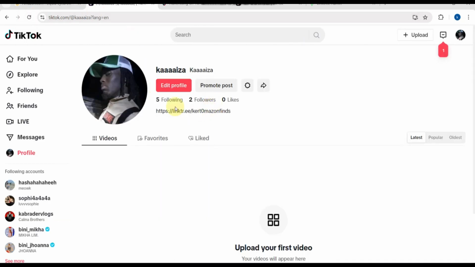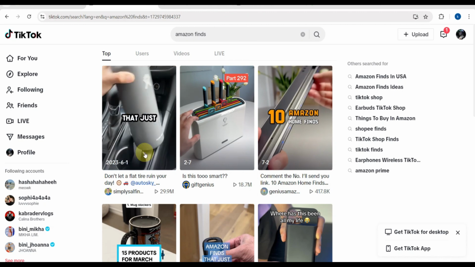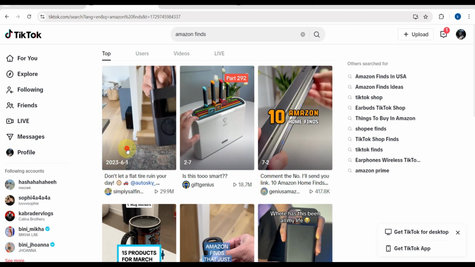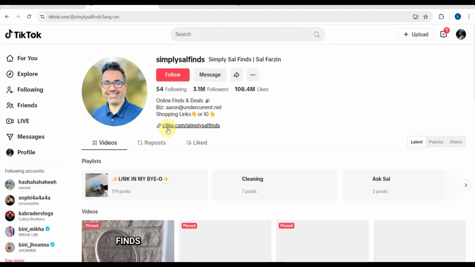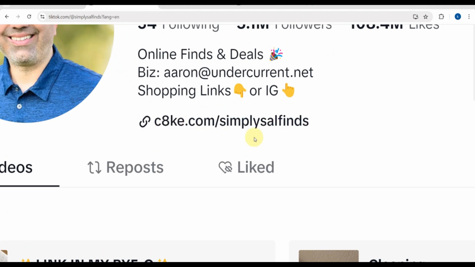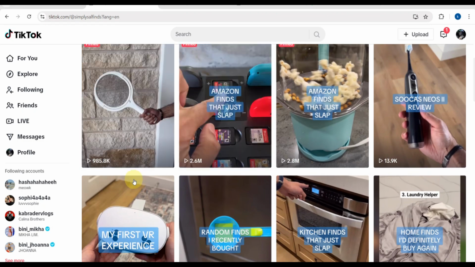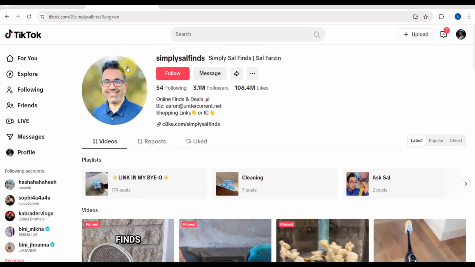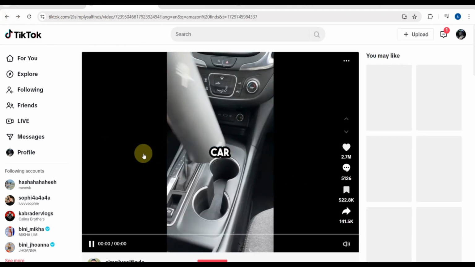Once your Linktree page is ready, it's time to add it to your TikTok bio. What you need to do here is open your TikTok, go to your profile and tap edit profile, and then in the website section, paste your Linktree URL, as you can see here. Then when viewers visit your TikTok profile and click the link in your bio, they'll be directed to the Linktree page where they can browse all the products you're promoting. As you can see here, this is an example of the link.